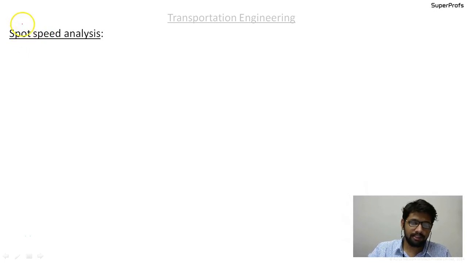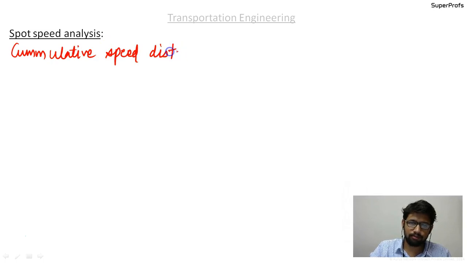So the presentation of spot speed data is done using a cumulative speed distribution curve. Okay, please write down, presentation of spot speed data is done using cumulative speed distribution curve.